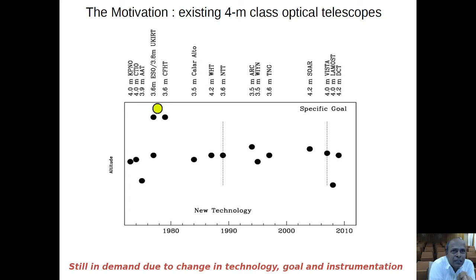There are 2 facilities situated at 4 kilometer elevation. You can see that around 1990 this new technology, active mirror technology, came up, and then several telescopes utilizing that technology were set up. And recently people have started setting up specific purpose telescopes. So as long as there is a change in technology, goal and instrumentation for this 4-meter class optical telescope, there is a demand.